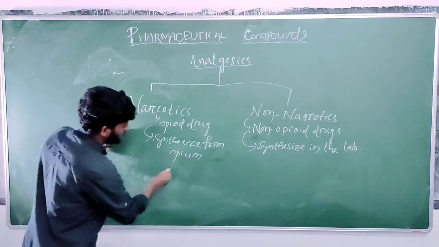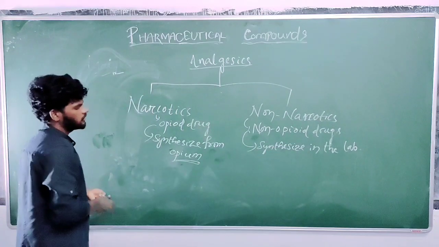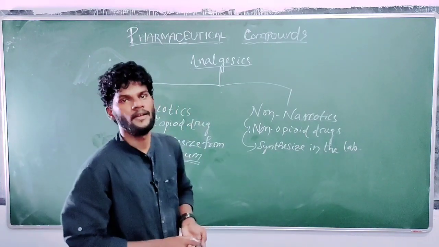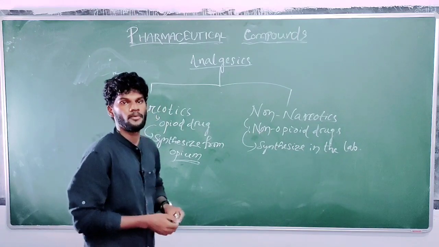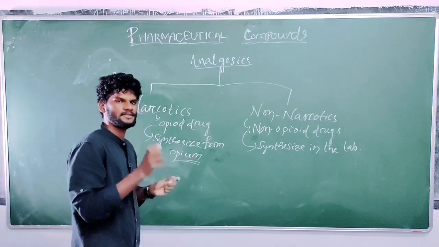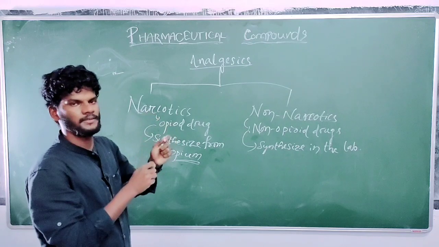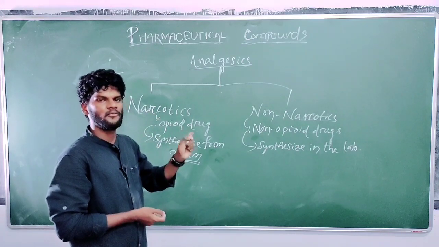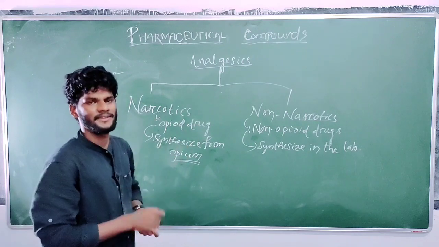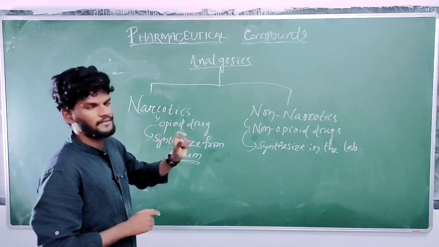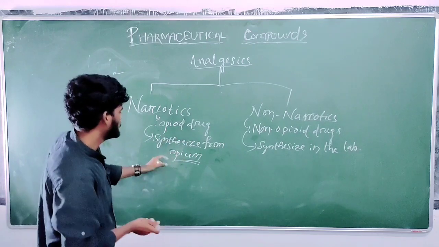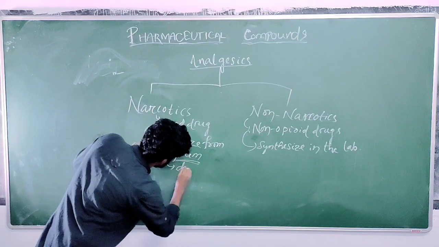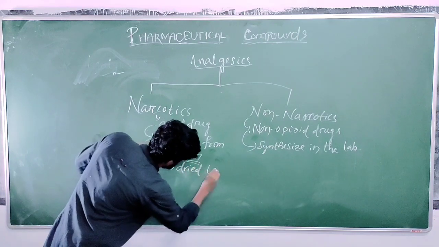So again, what do you mean by opium? Opium is a dried latex obtained from the seed of the opium poppy plant. All of you know opium, that plant seed. If you cut the seed of that plant, a white colored fluid comes from it, and when it dries up, it turns a blackish red color. So that is known as latex, or opium, dried latex.